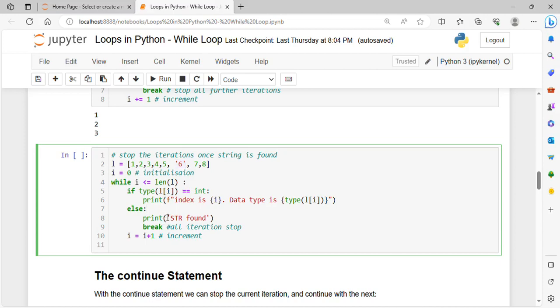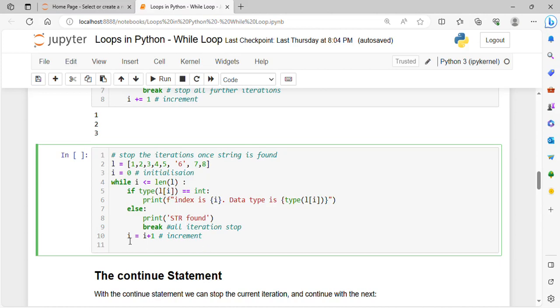What is under the else part? We have a print statement in which we are printing string found, and immediately after that we have inserted a break statement. That means there itself the further iterations will be stopped. It will not check for these elements 7 and 8.